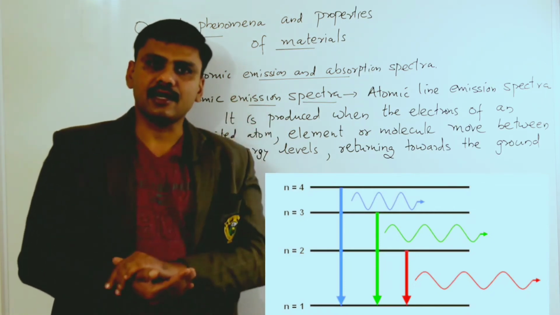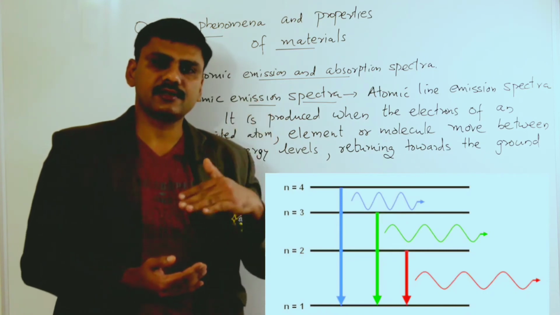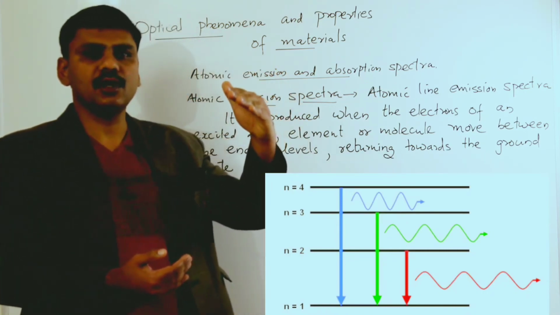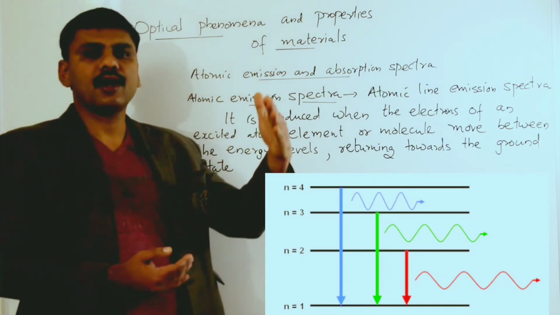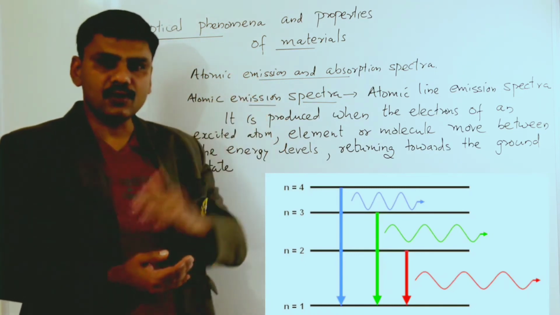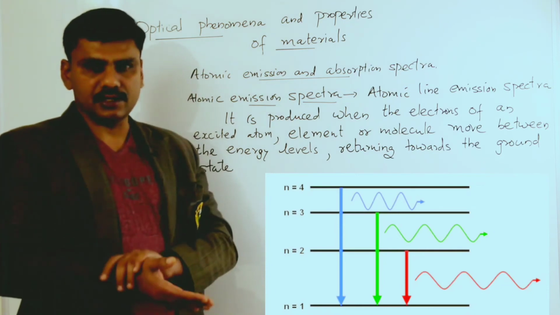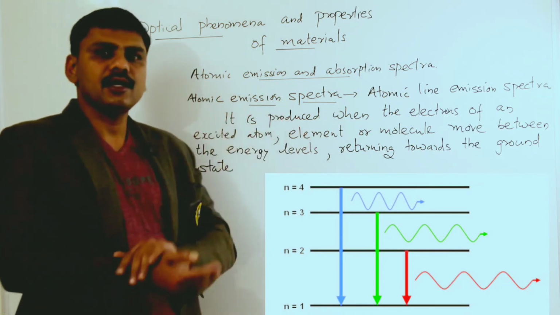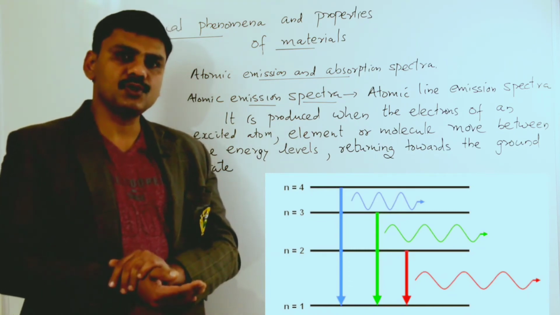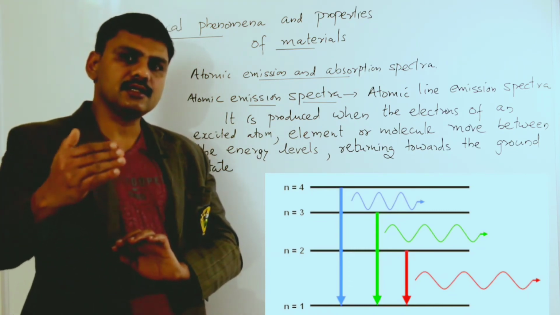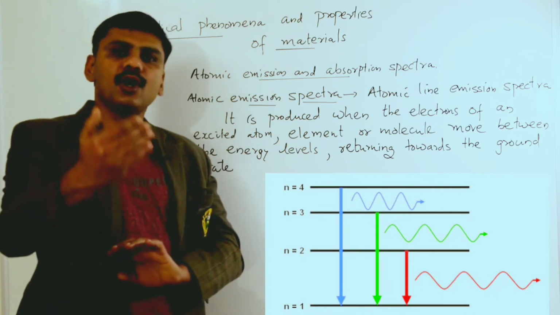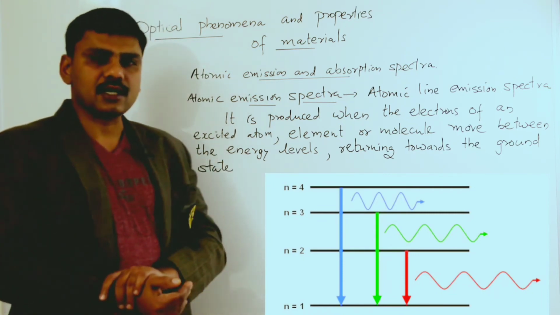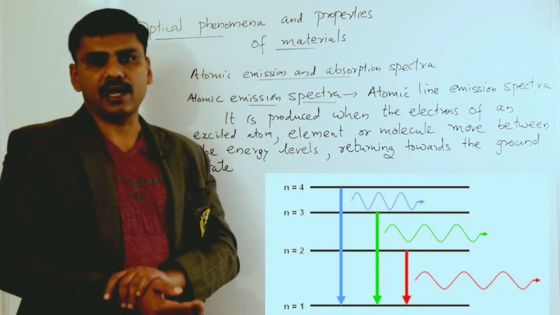When they de-excite, that means when the electron moves from a higher energy level to a lower energy level, or to the ground state, it will produce the corresponding light. So each line in the spectrum corresponds to a certain transition from higher to lower energy level.